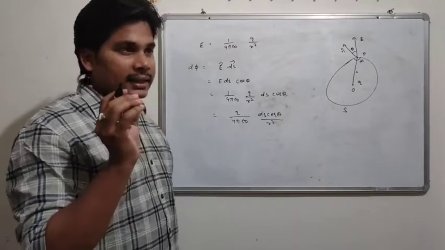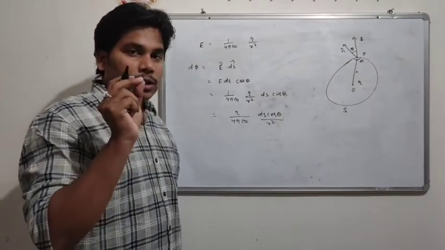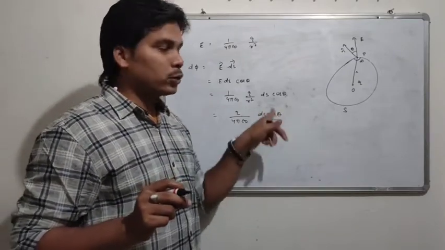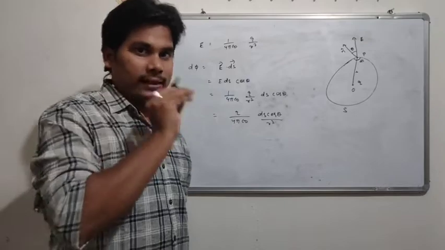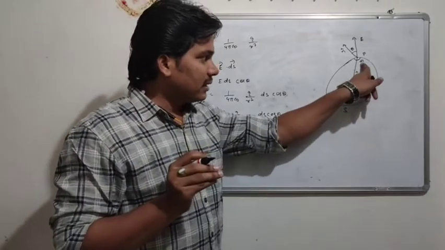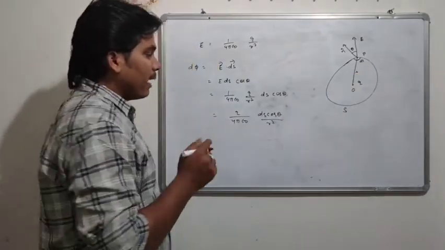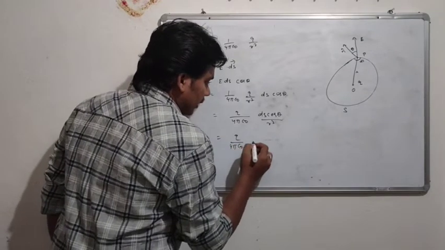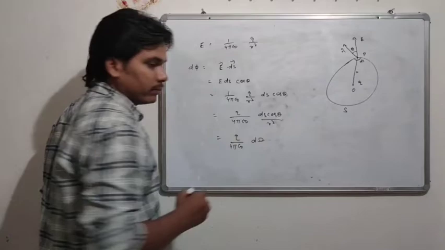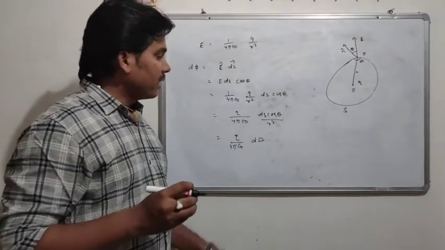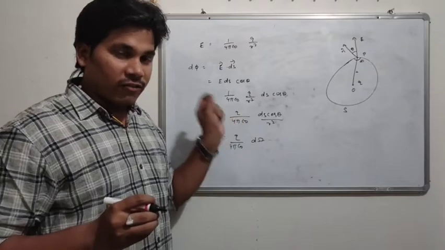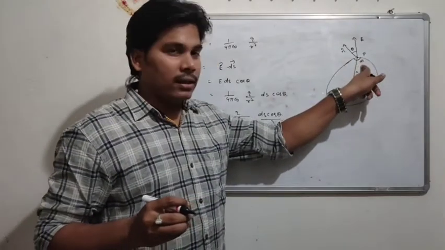Just remind, in the topic of solid angle, I told you this dS cos theta by r square is the angle subtended by this surface at the center. I may call this q by 4 pi epsilon naught d omega. Just remind the topic. Then this d phi is the electric flux at point P by the surface dS.